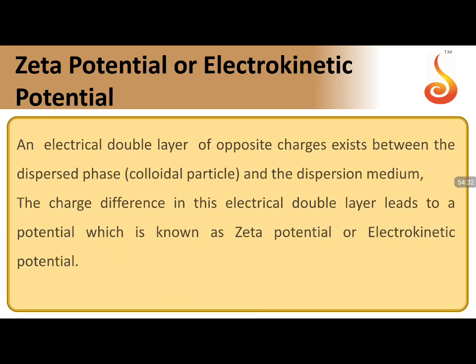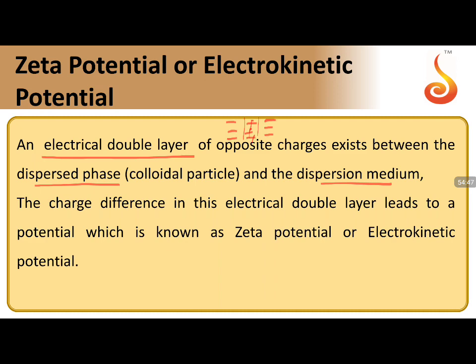Next is zeta potential, the electrokinetic potential. An electrical double layer of opposite charges exists between the dispersed phase and the dispersion medium. So with opposite charges, you have a positive charge over here, and there will be a negative charge surrounding it in all directions.